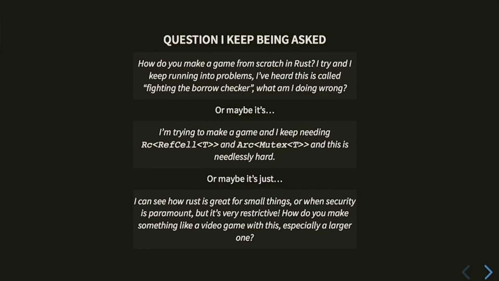This is beginner fighting the borrow checker. This is intermediate fighting the borrow checker. And this is advanced fighting the borrow checker. Obviously, in case it's not clear, because I'm here at RustConf talking about game development, I don't necessarily agree with these.